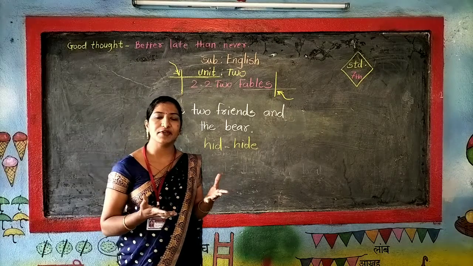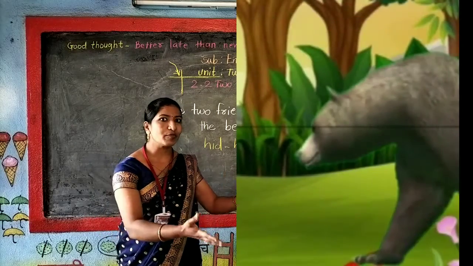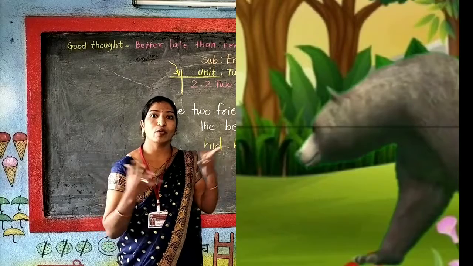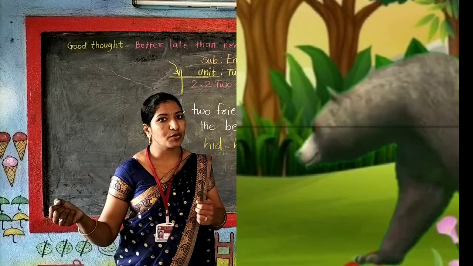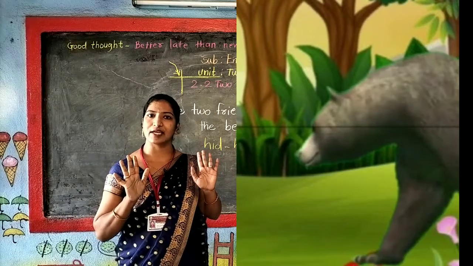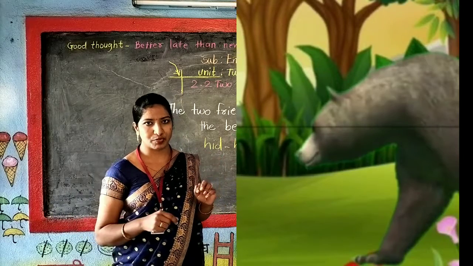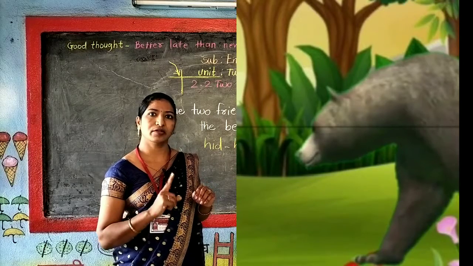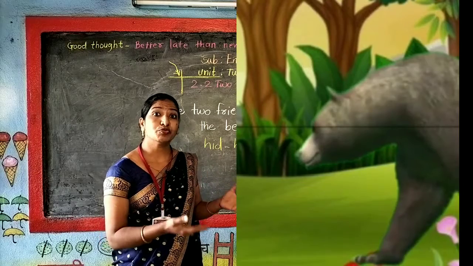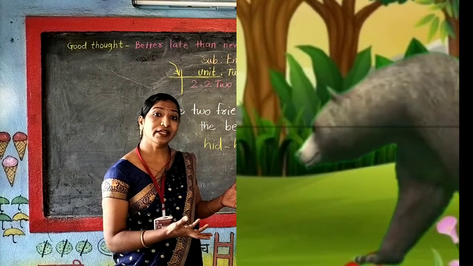What will his friend do? That dreadful animal is in front of him. He doesn't know how to climb. And what did that selfish friend do? He just saved his life. He didn't think about his friend. Is this a good thing? No, this is not a good thing. Now this poor fellow, what did he do?